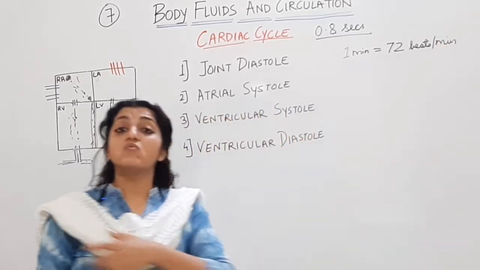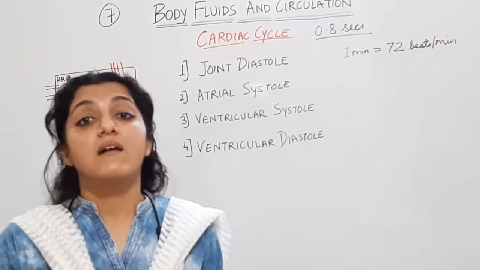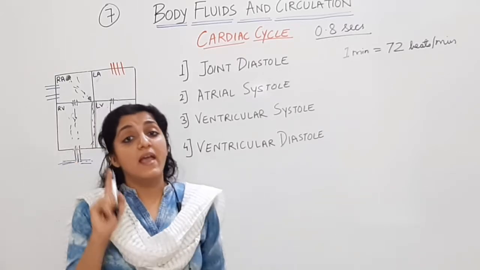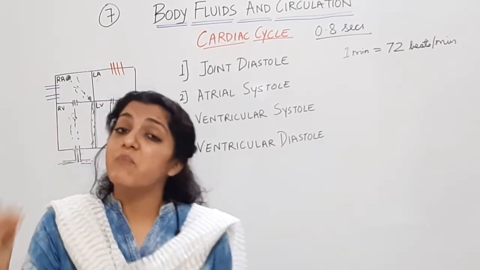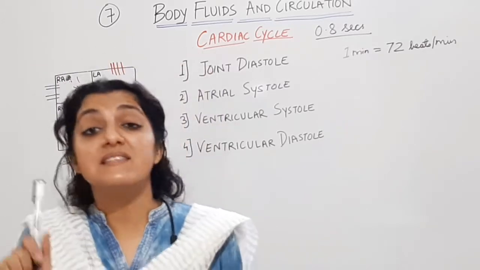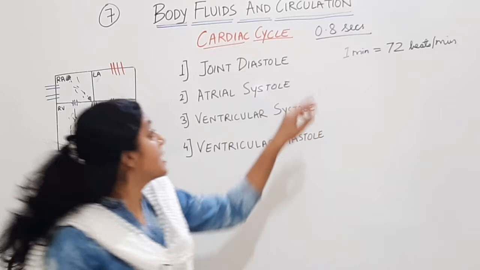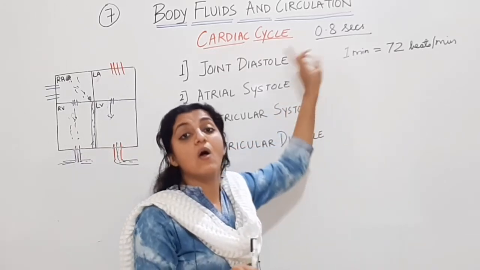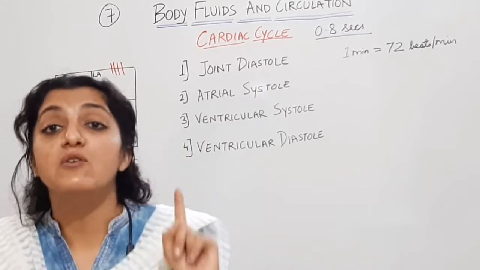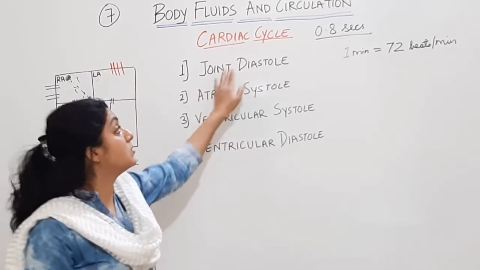That means around 72 cycles are completed in 1 minute. एक कार्डियक साइकिल को 1 सेकेंड से भी कम लग रहा है. इंपॉर्टेंट एमसीक्यू. One cardiac cycle takes less than 1 second. It is taking only 0.8 seconds. 1 minute is having 60 seconds. So 1 minute में 72 cardiac cycles complete होती हैं.